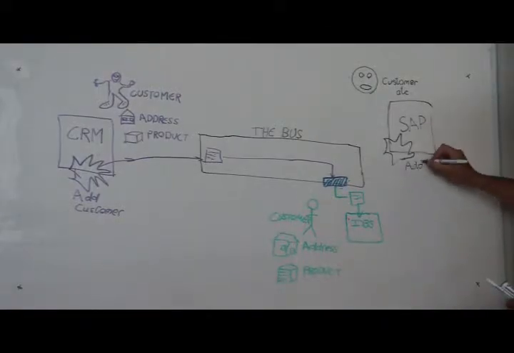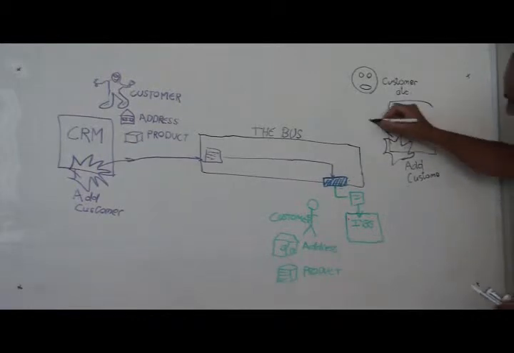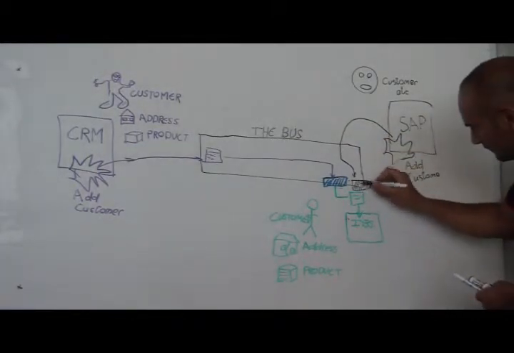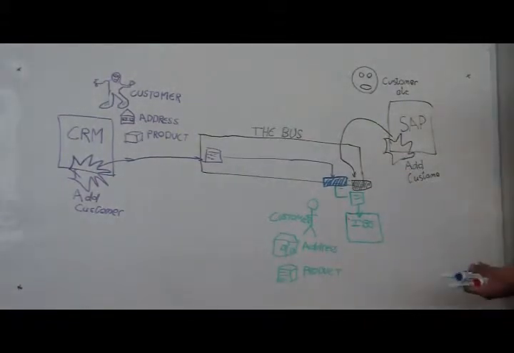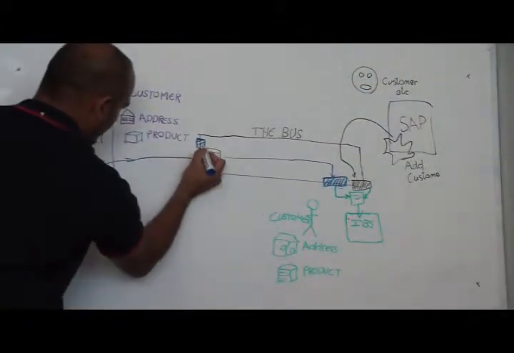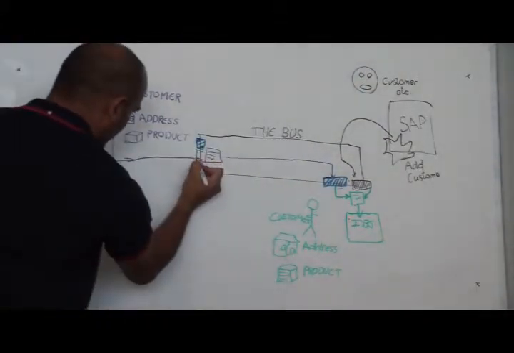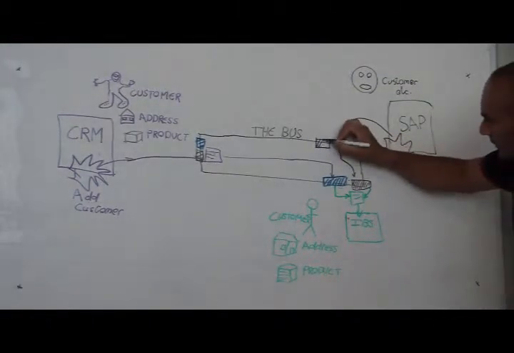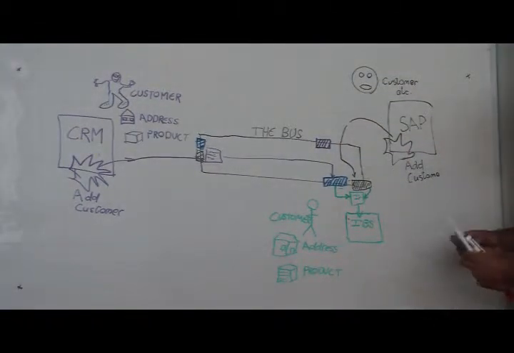Let's say SAP has an add new customer event. When this has to be processed by IBS, a different transformation is required from the add new customer event that came from CRM. Because the messages are different depending on the application originating the event, the transformation has to be done based on the message type of the originating application. This introduces tight coupling and a proliferation of transformations. In fact, you would need a transformation for every combination of originator and consumer.